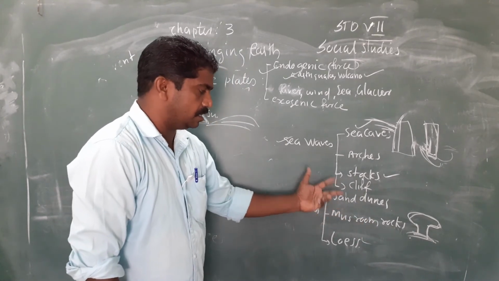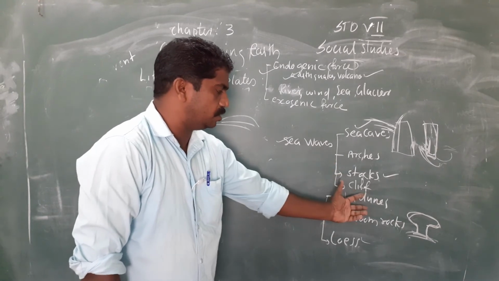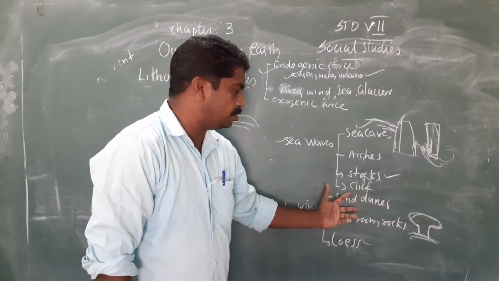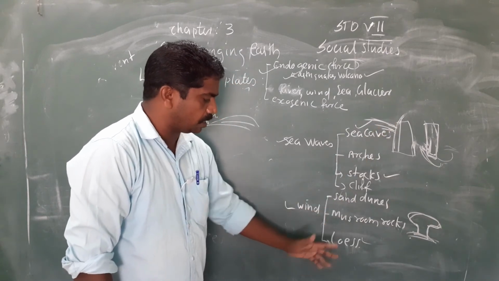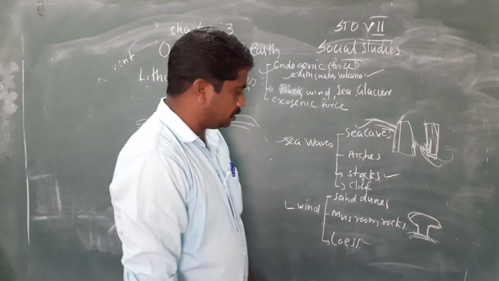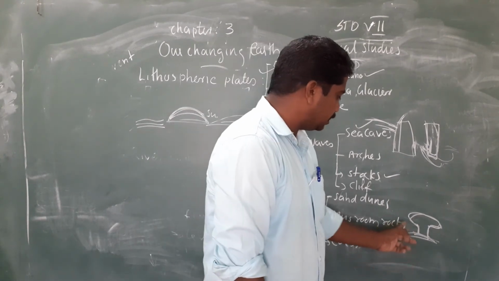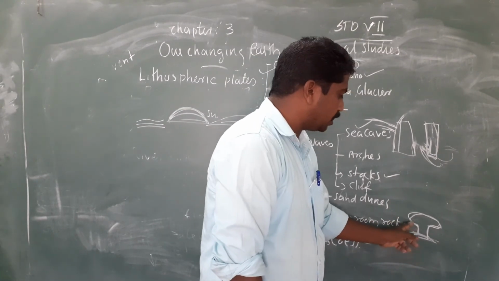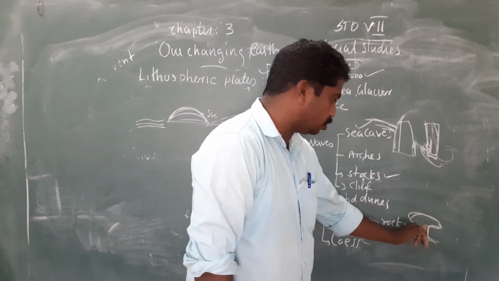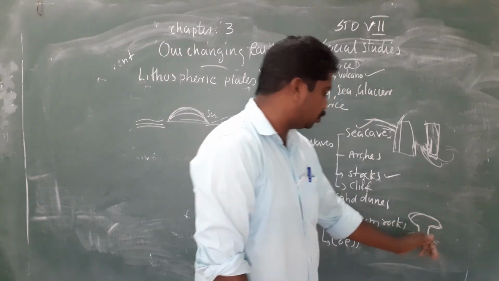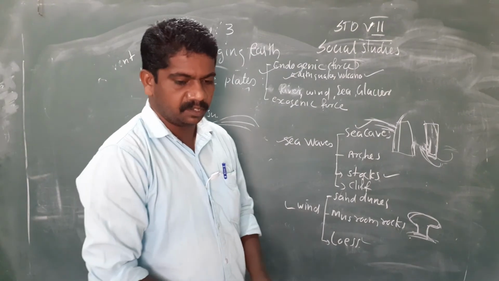Sand dune, what is it? A hill of sand is called sand dunes. If these sand dunes are in a larger area, it is called loess. In some areas of desert, we can see rocks in the shape of a mushroom. This is called a mushroom rock. This is also formed due to wind.